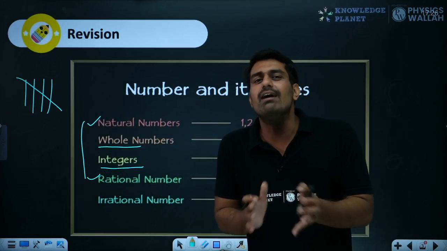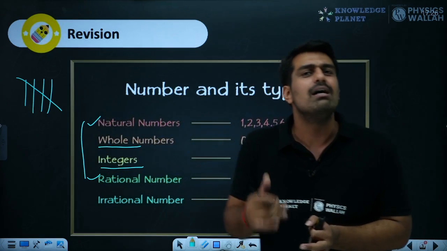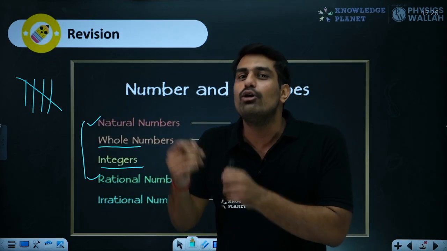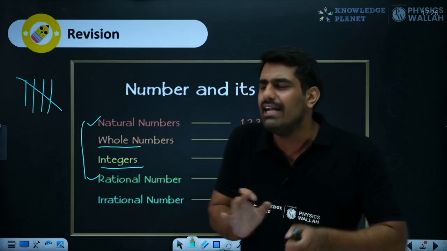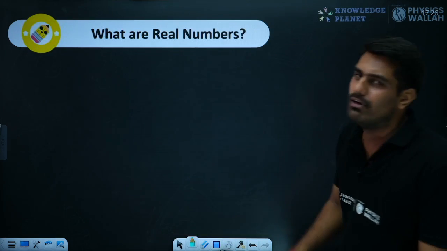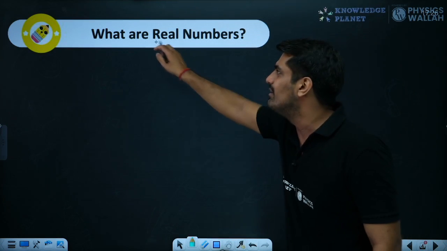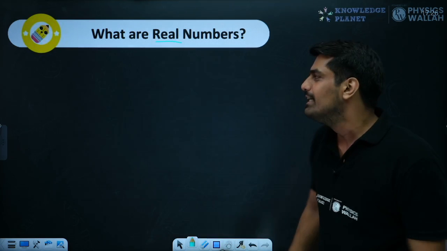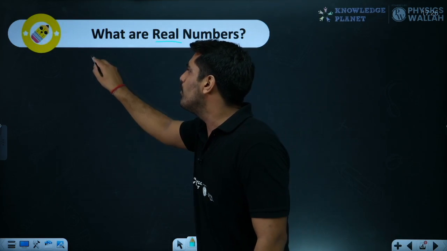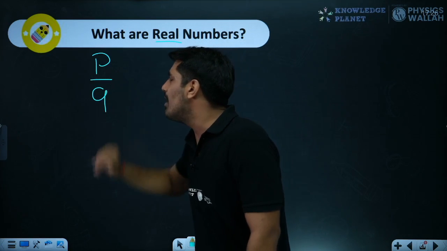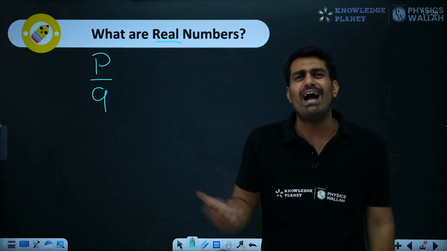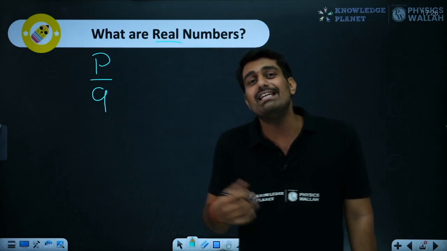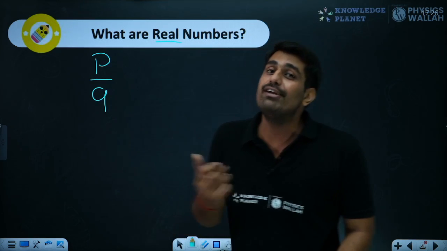Now, since you have learned about rational numbers and irrational numbers, I need to go to the next slide and talk about them in more detail, right? So let's understand rational numbers first of all. Over here it is written real. Why? Because rational numbers are also part of real numbers. That's it. So when we talk about rational numbers, the first thing which comes to our mind is p by q. Why this p by q? Because the numbers are represented in p by q form.